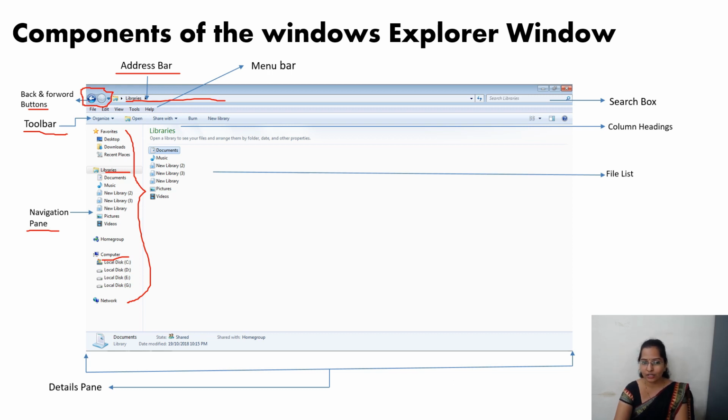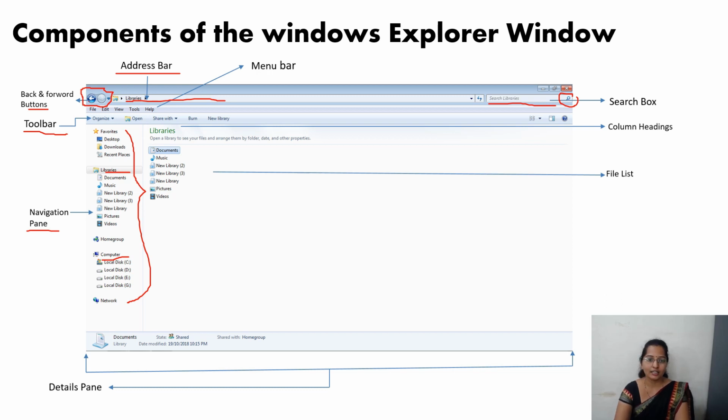I cannot count and search one by one if I have hundreds of files. Then what do we have to do? We have to remember the file name which we saved, and we can type that file name in this search box and click on the search icon, and we can access that file.